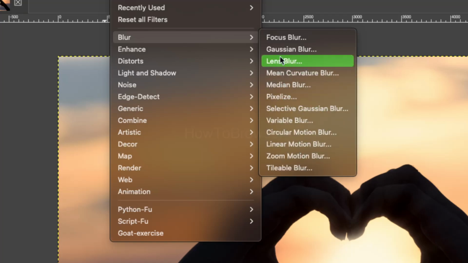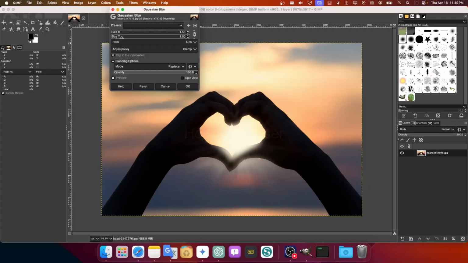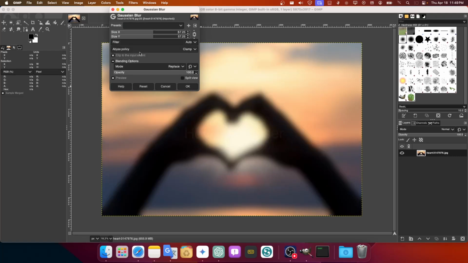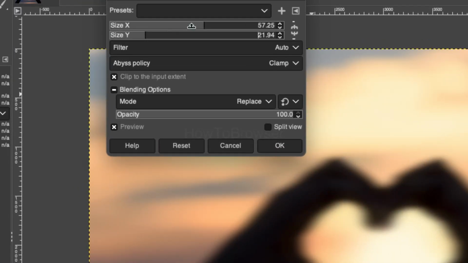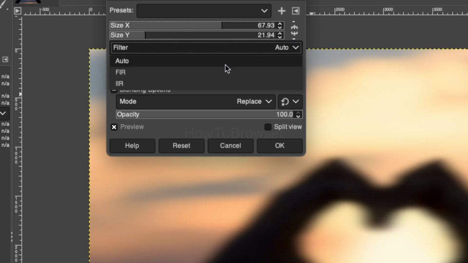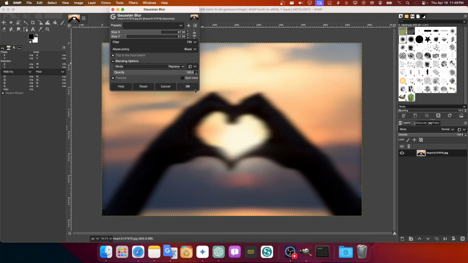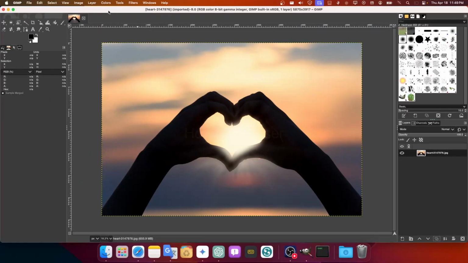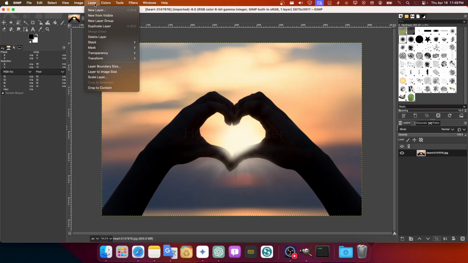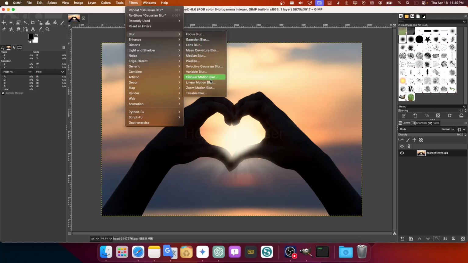Well, they are. Gaussian blur, we can increase. As you can see, we have filters, opacity. We can increase from this side. As you can see, we can detach this, and now only the size Y and Z we can increase. We have filters, we have this as well, and we can click OK or cancel and try a different blur filter.